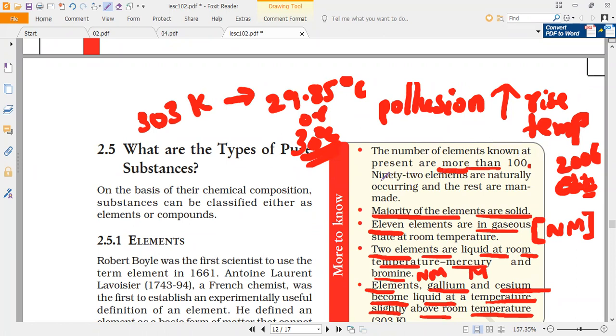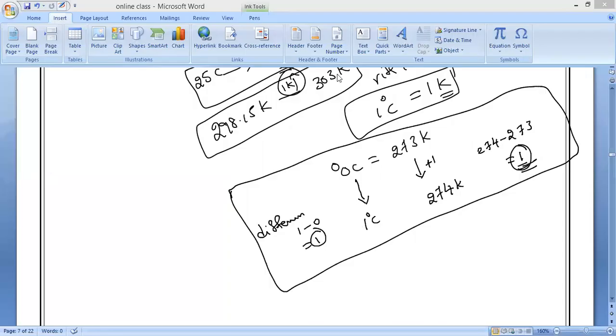And in that, 92 elements are naturally occurring. The remaining all are man-made only. So 92 only, correct or not? I already told you. So see, one small concept leads to how much discussion?